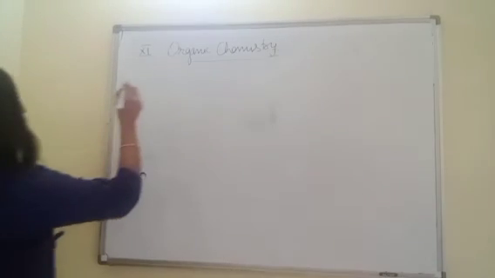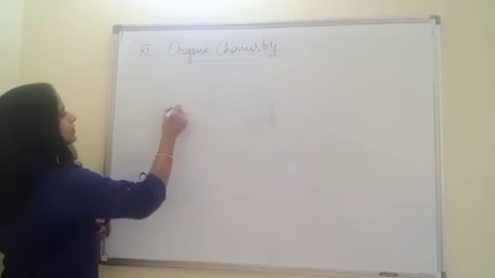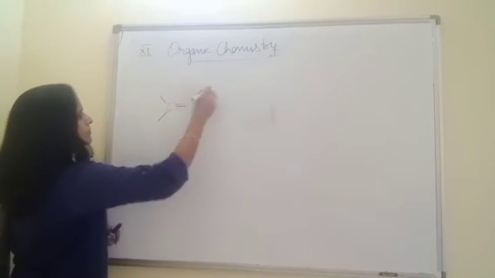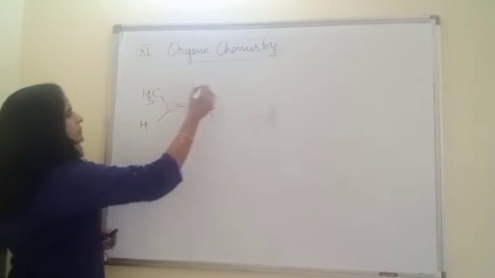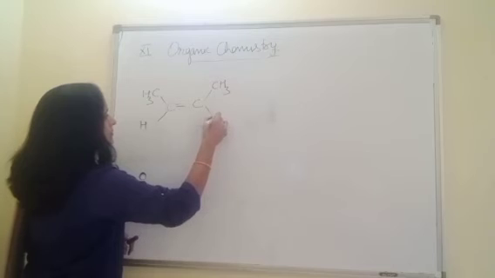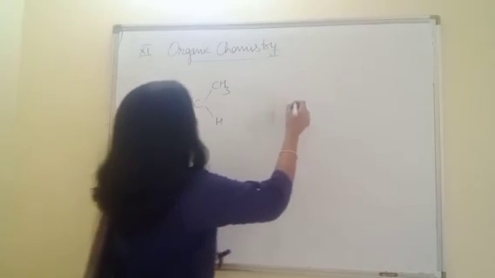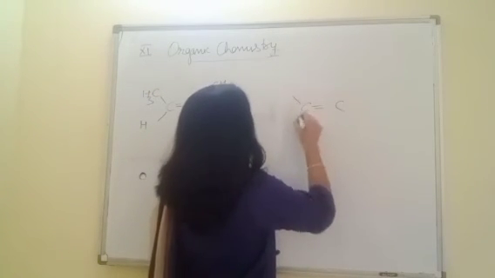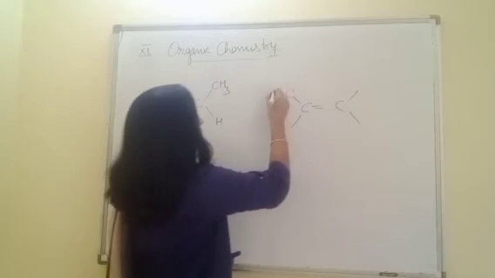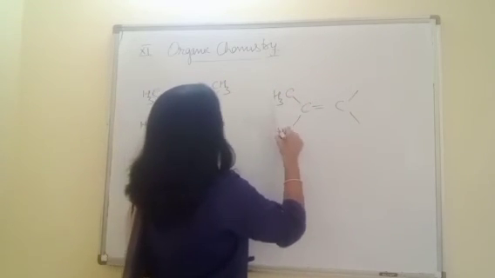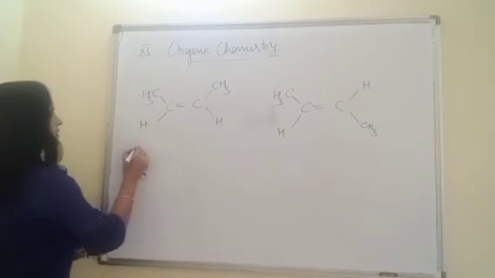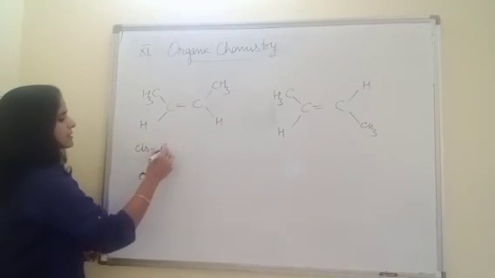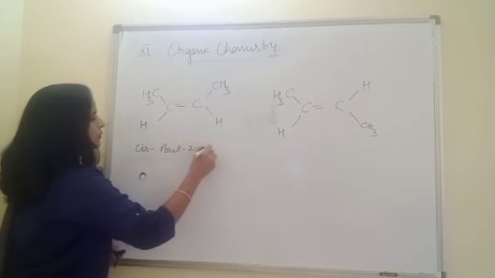Okay, we are discussing with the help of but-2-ene. I am showing both the forms of but-2-ene. This is cis-but-2-ene.